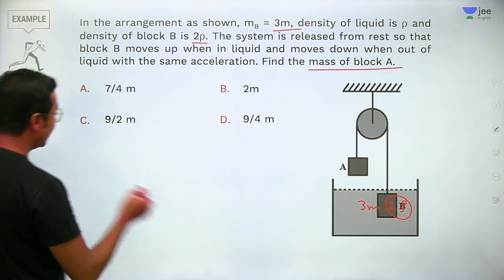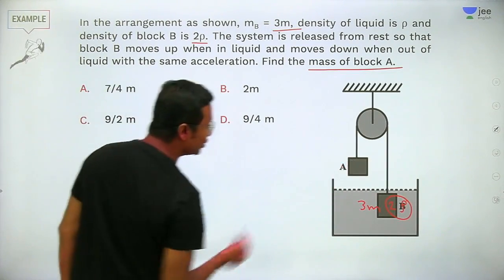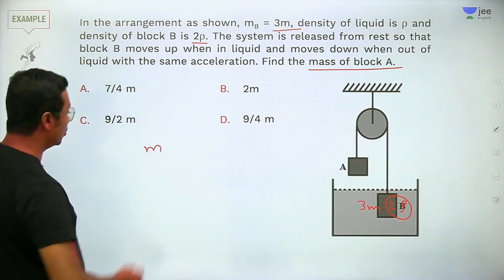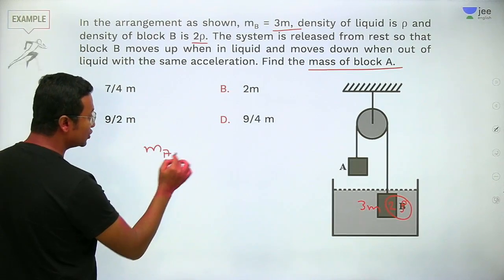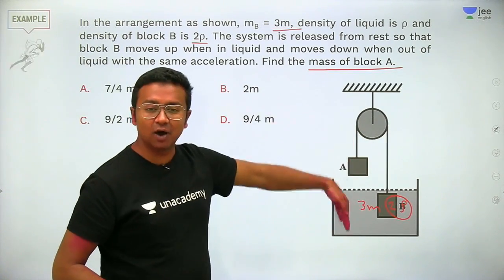Since it is moving in the upward direction, we take the net force, the unbalanced force, acting on this. Mass of A into g is the force acting in the downward direction.